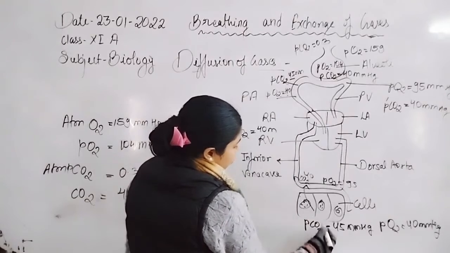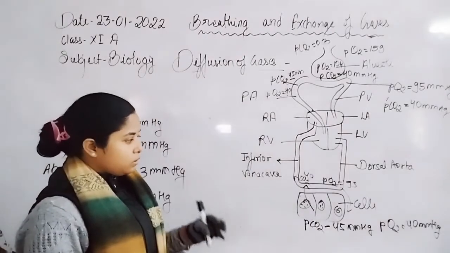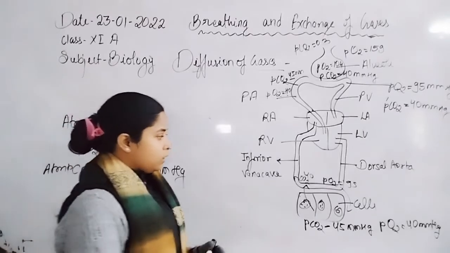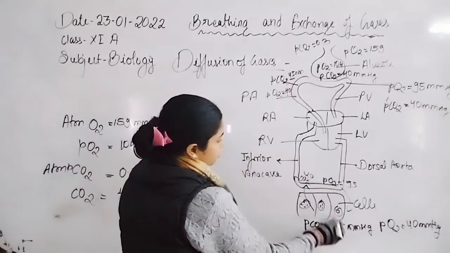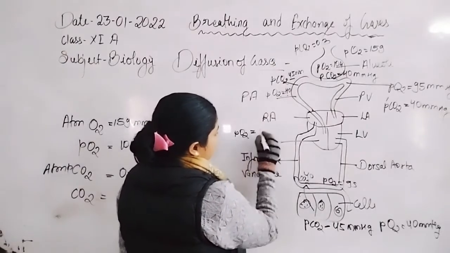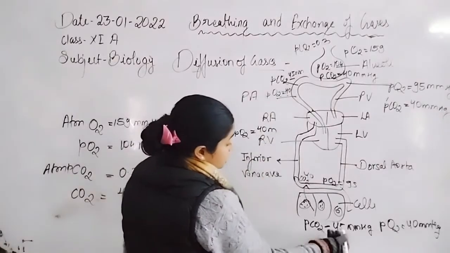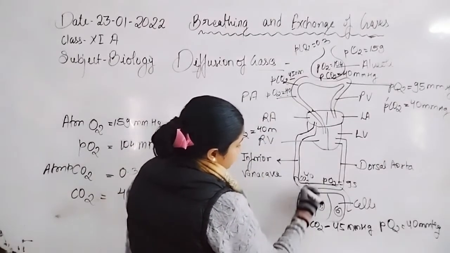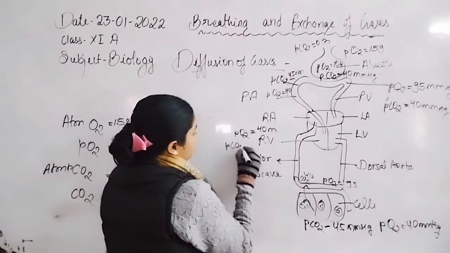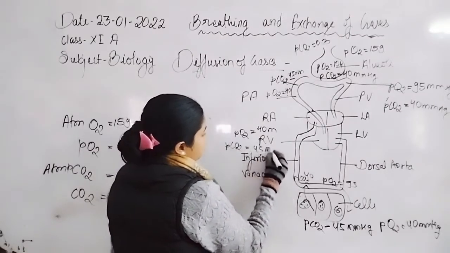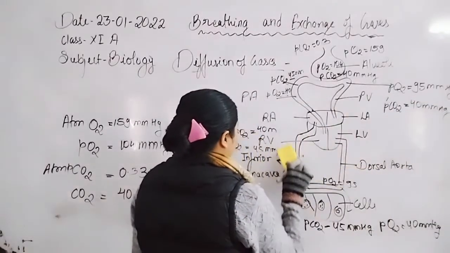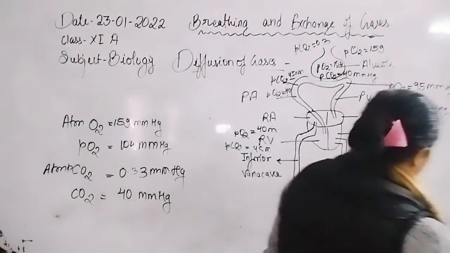And because 5 mmHg of carbon dioxide is added into the blood capillary, the pressure of carbon dioxide increases by 5 mmHg, hence the total pressure is 45 mmHg of carbon dioxide in the deoxygenated blood.